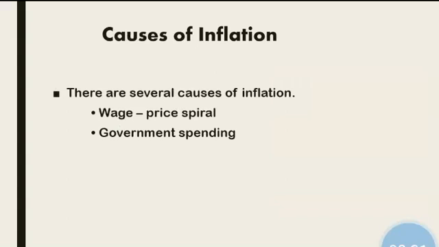Another thing we are going to discuss is the causes of inflation. There are several causes of inflation. We are looking into the major two of them. First one is the wage price spiral.